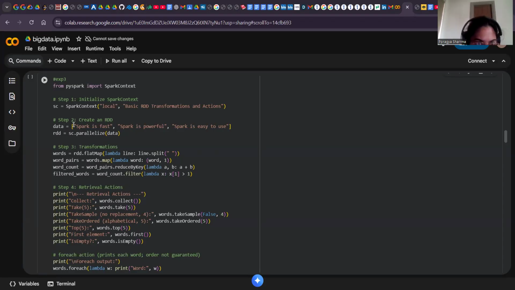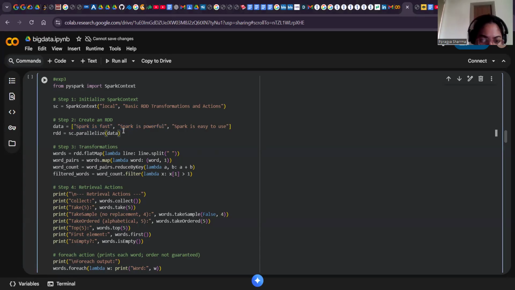Here we have given data is this and we are parallelizing it. That means we create a Python list data and parallelize it to form an RDD. sc.parallelize distributes the collection across the Spark workers. So RDD is Resilient Distributed Dataset. At this point, the data is an RDD object, so no computation yet.